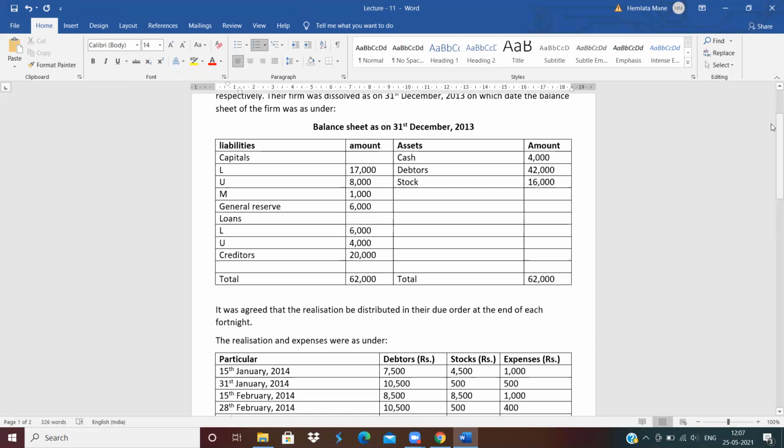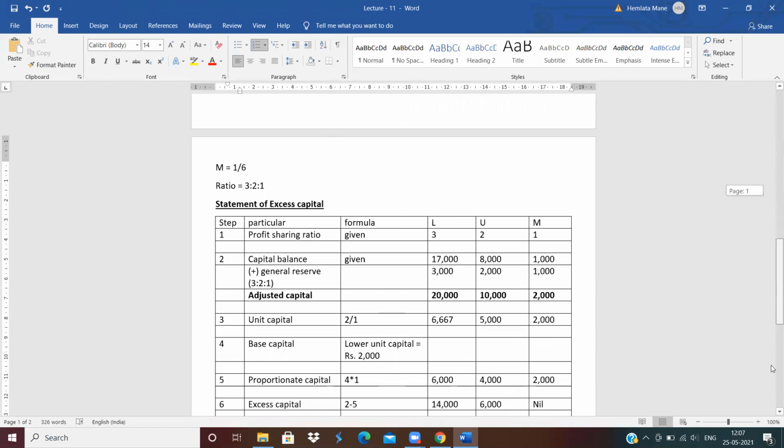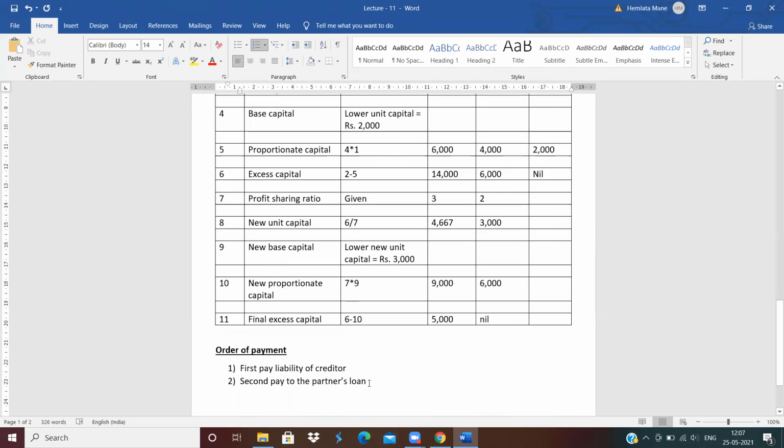At this time, pay both at one time in their loans ratio. See, L's loan is 6,000, U's loan is 4,000. Calculate the ratio of 6,000 and 4,000: 3:2. So distribute the amount in 3:2 ratio, because 6,000 and 4,000, 3 getting cancelled, 6 and 4 means 3:2 is the ratio.